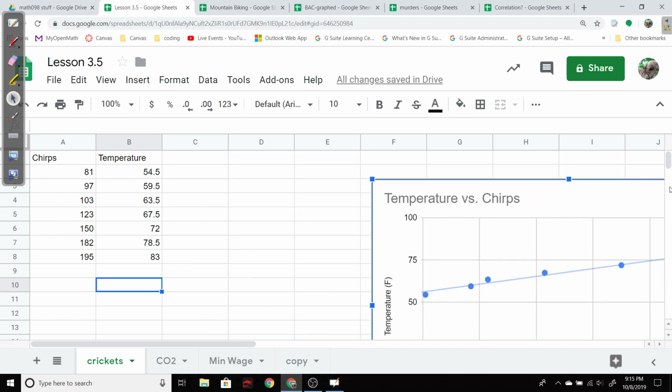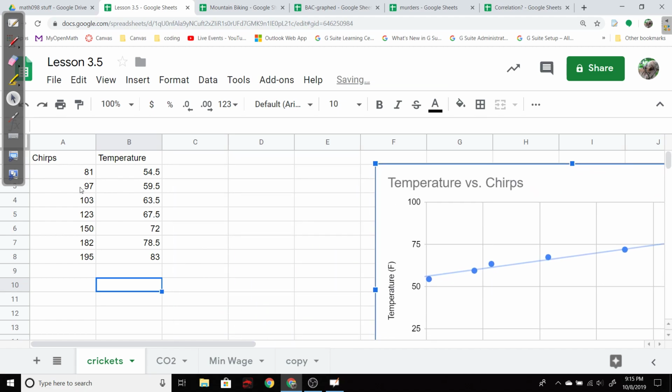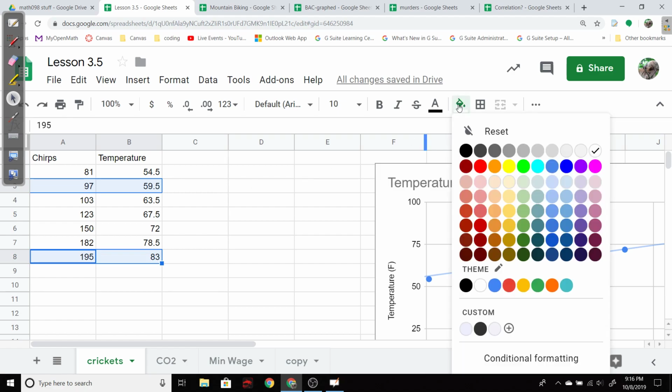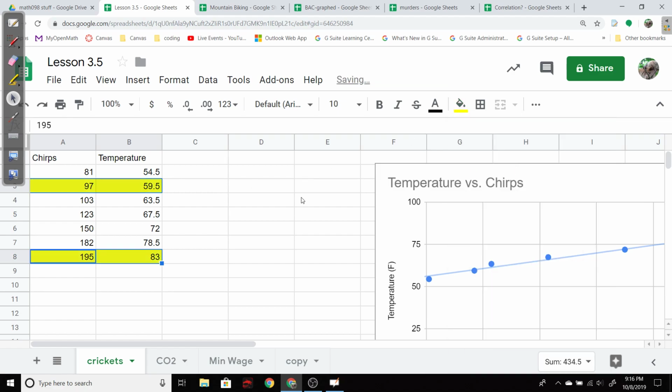I want to move this out of the way. Touchpads are sometimes annoying, aren't they? All right, I want those two. Let's highlight them. So what I want to do is find the slope and see if I can come up with an equation. So the rise would be the distance from here to here, and the run would be the distance from there to there.